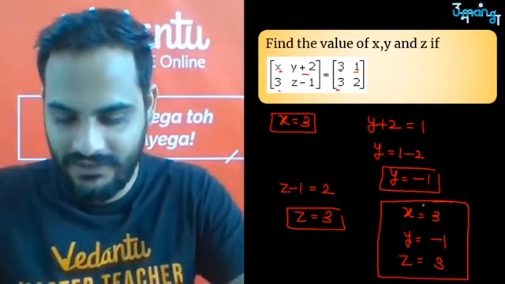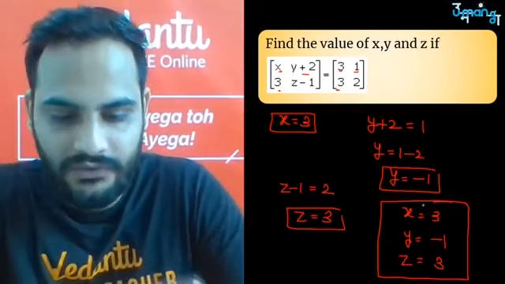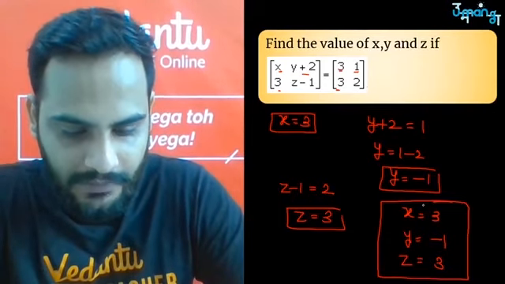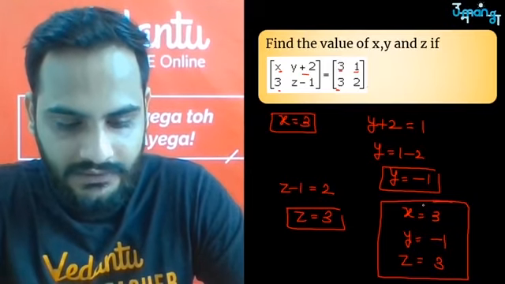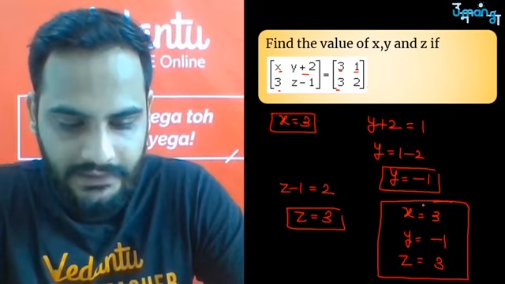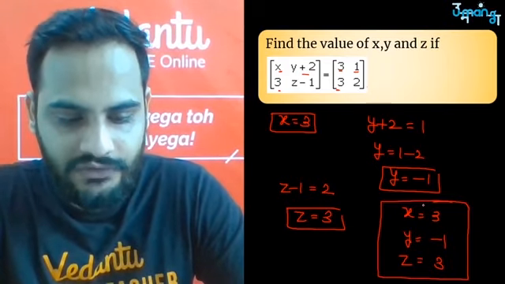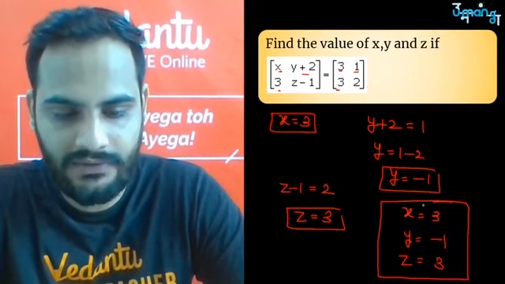It was a very easy question. Let me tell you the names of the students who gave the correct answer. The correct answer was given first by Arjun Bino. Then Trisha, and then Priyanshu. Ayush beta, you got the value of y wrong. y is not 1, y is minus 1.